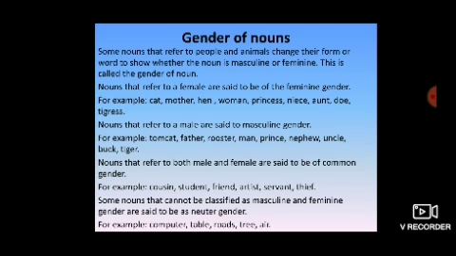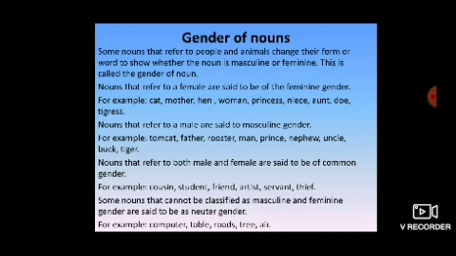Students, it will be common gender. When a noun denotes either a male or a female, it is said to be common gender. See the example once again to understand. Examples of common gender like cousin, student, friend, artist, servant, and thief.